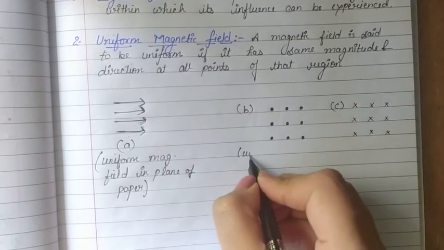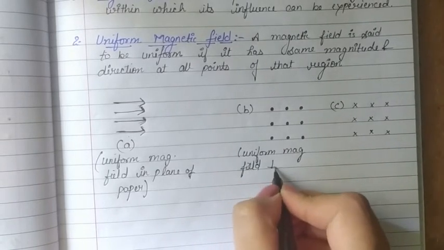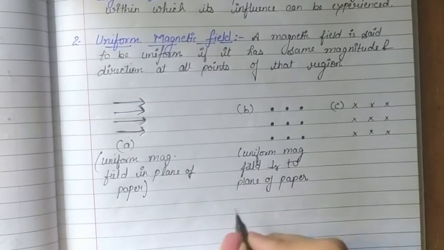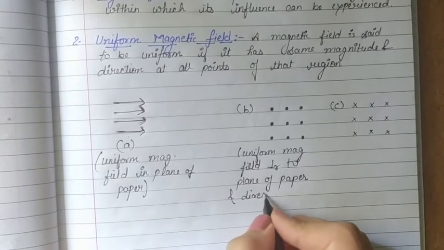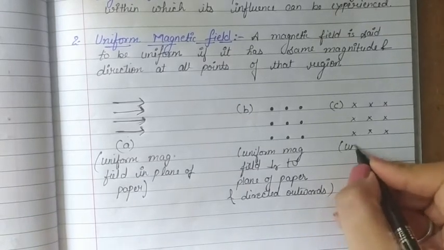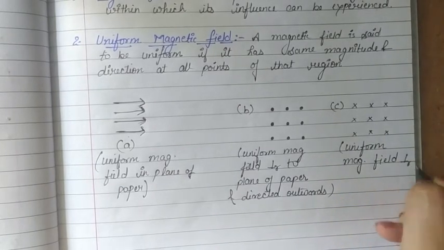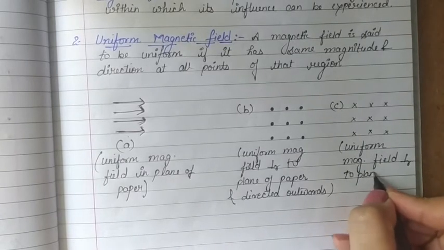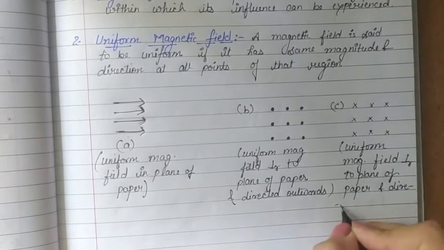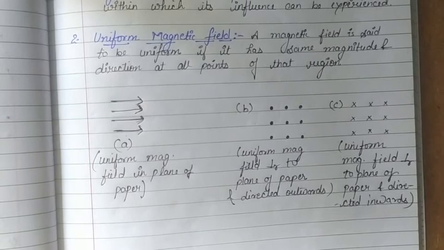The second one is the uniform magnetic field perpendicular to the plane of paper and directed outwards, while the last one is the uniform magnetic field perpendicular to the plane of paper and directed inwards. These are the three possibilities in the case of uniform magnetic field.